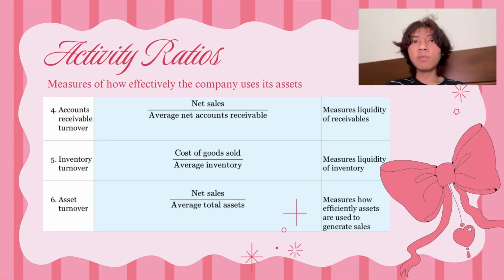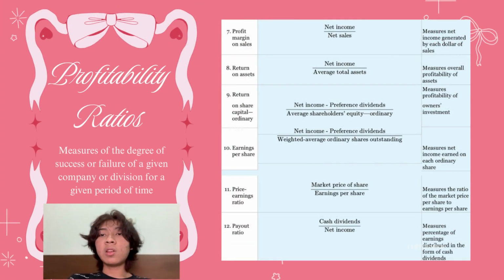And the next one, we have inventory turnover, with the formula is cost of goods sold divided by average inventory. The function is to measure the liquidity of inventory. And the last one, you have asset turnover, which the formula is net sales divided by average total assets. And the function is to measure how efficiently assets are used to generate sales. And then we have profitability ratios, two measures of the degree of success or failure of a given company or division for a given period of time.